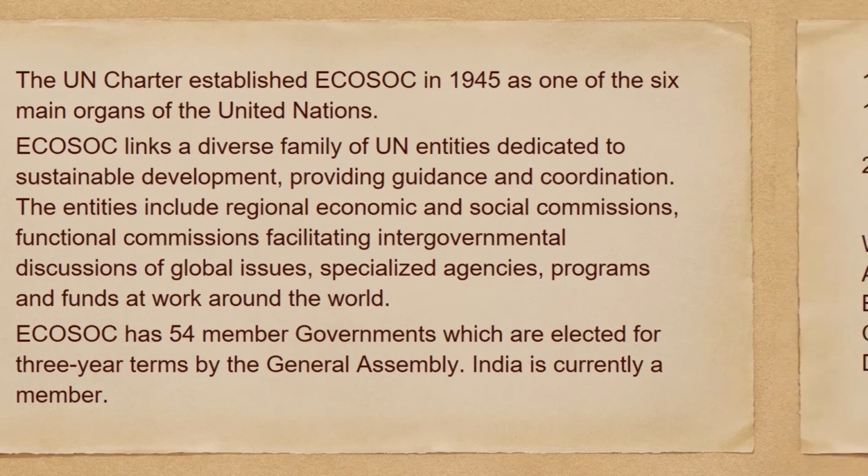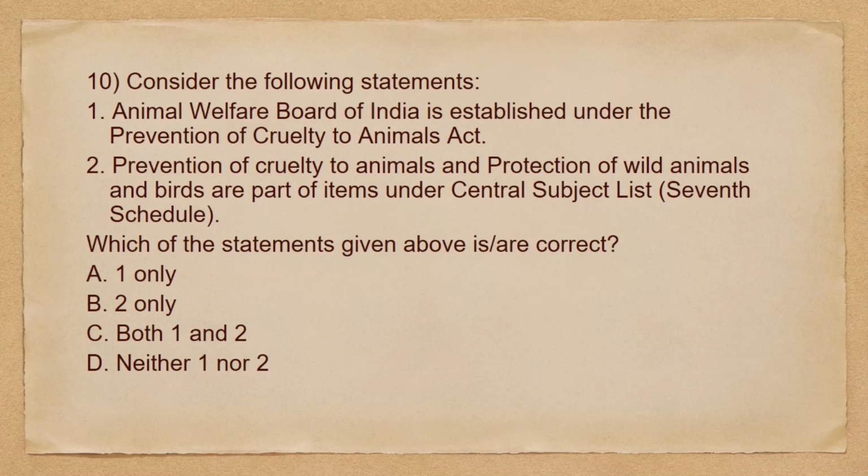So moving to the next question we have. Consider the following statements. One, Animal Welfare Board of India is established under the Prevention of Cruelty to Animals Act. Two, prevention of cruelty to animals and protection of wild animals and birds are part of items under the central subject list in the 7th schedule of the Constitution. So we have to choose the correct statements. The options are 1 only, 2 only, both 1 and 2, or none of these statements are correct. So only the first statement is correct. So the correct option will be A, 1 only.